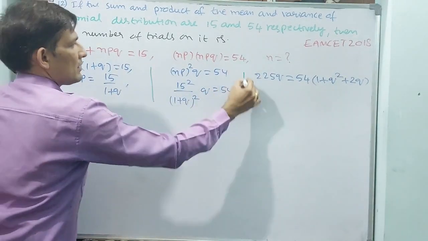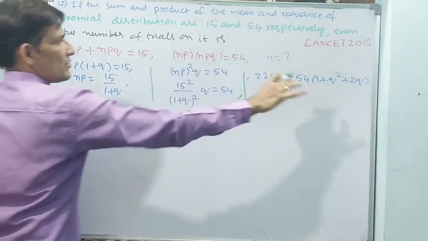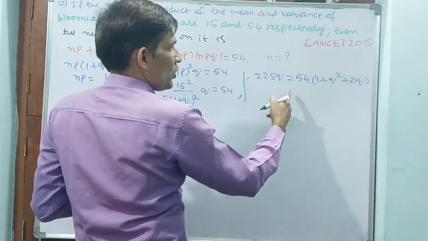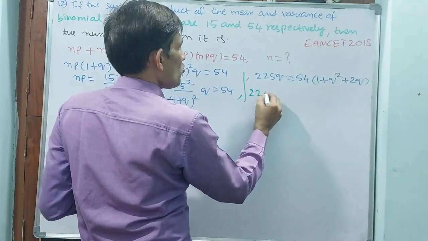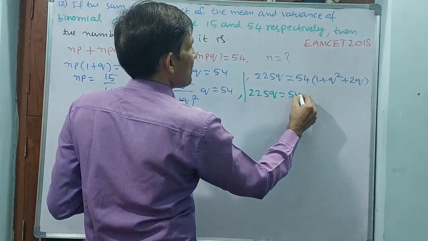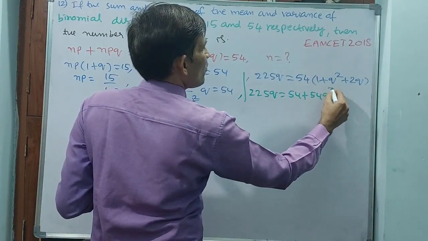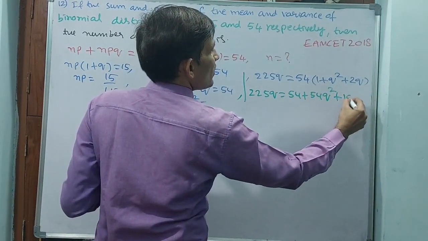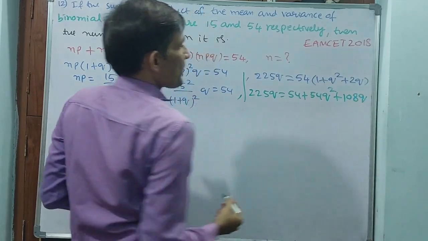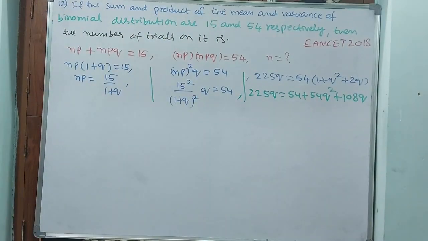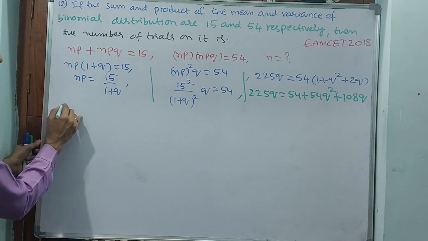Now, 225Q is equal to 54 plus 54Q square plus 54 into 2Q, that is 108Q. Okay. Now you make that quadratic equation.